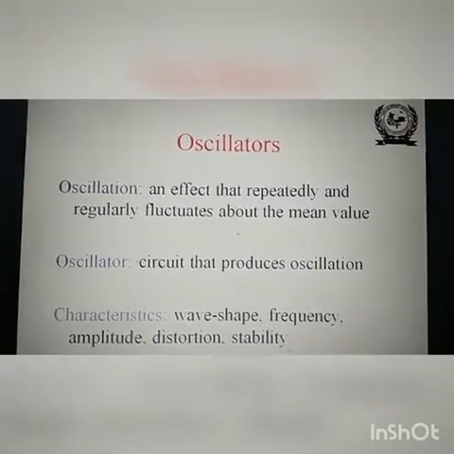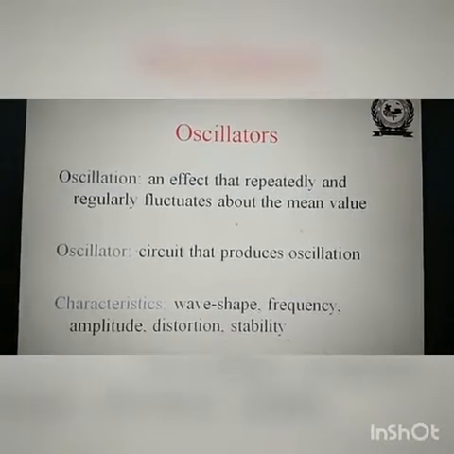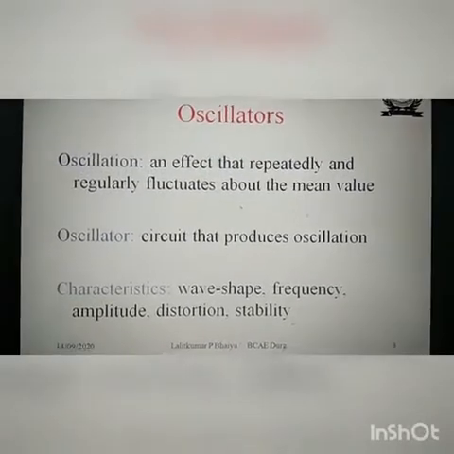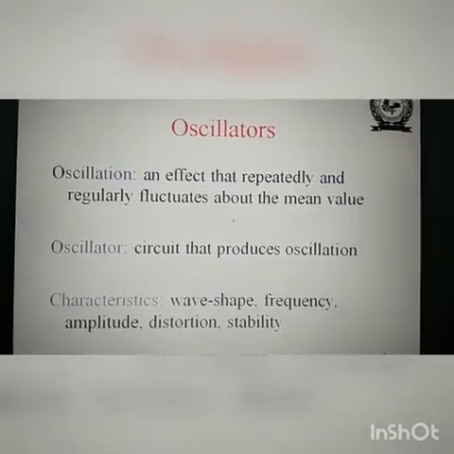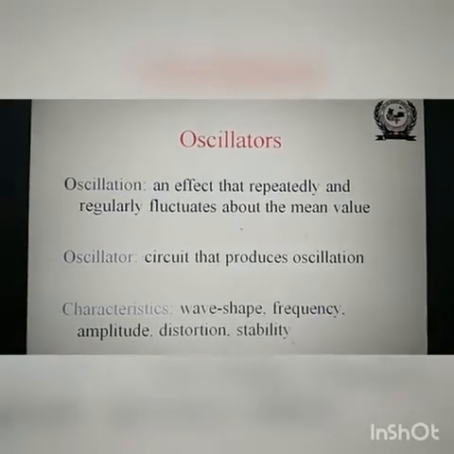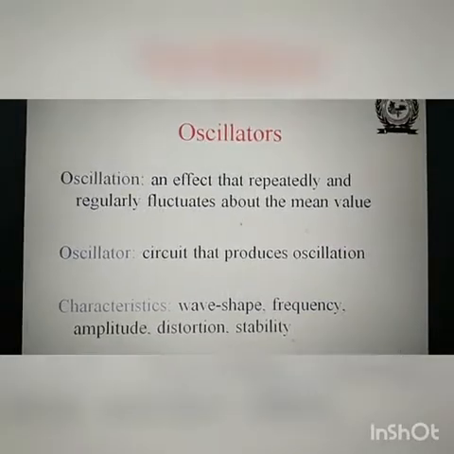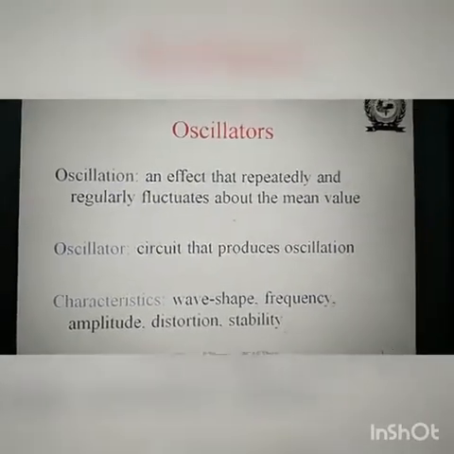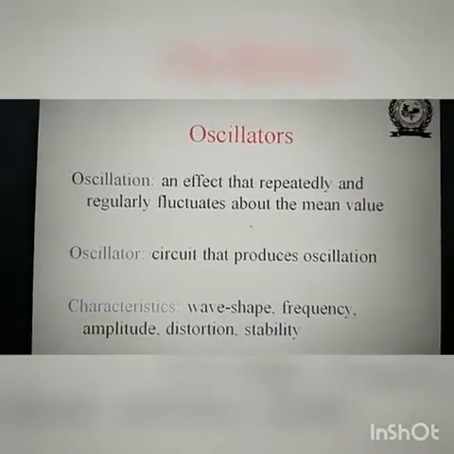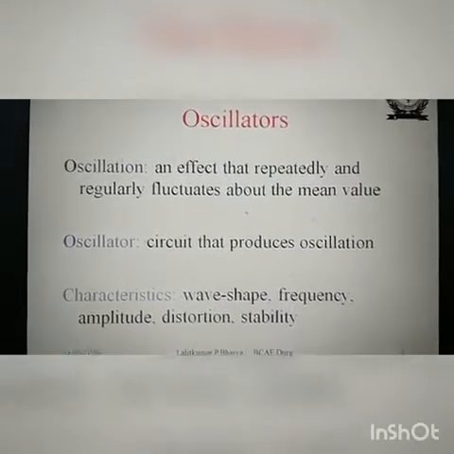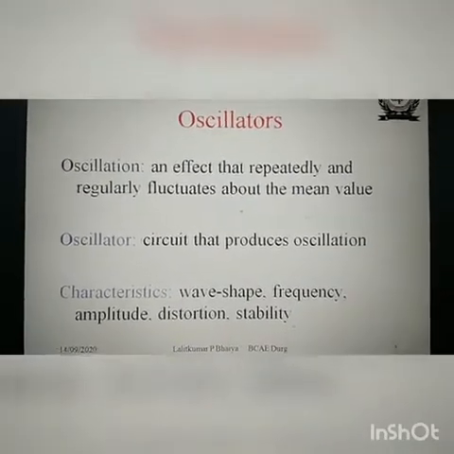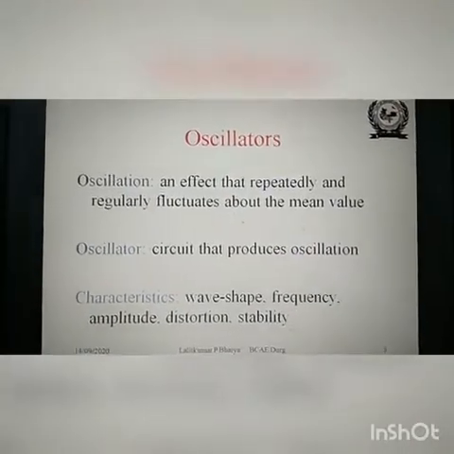So what is oscillation? Oscillation is an effect that is repeatedly and regularly obtained about its mean value. And the circuit that produces the oscillation is called an oscillator. Then we will go for the characteristics: the shape of the wave of the oscillations, the frequency and time period, the amplitude, whether there are any distortions, and the stability of the oscillations.